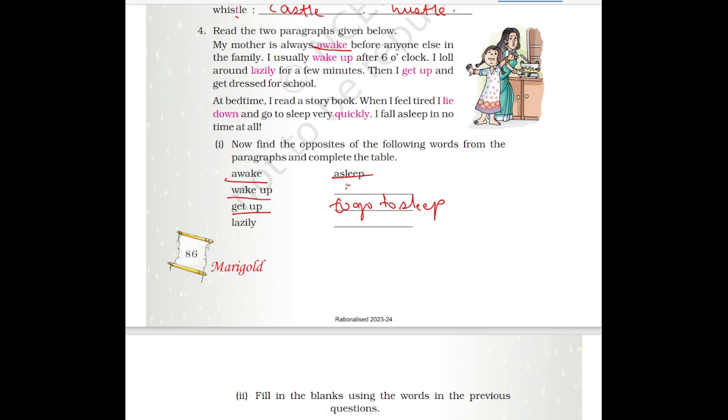Okay, wake up may lie down. You can say get up or lie down. Wake up, lie down. No, wake up will be to go to sleep. Get up will be lie down. Okay, lazily. Lazily means slowly. Opposite of lazy is quick.